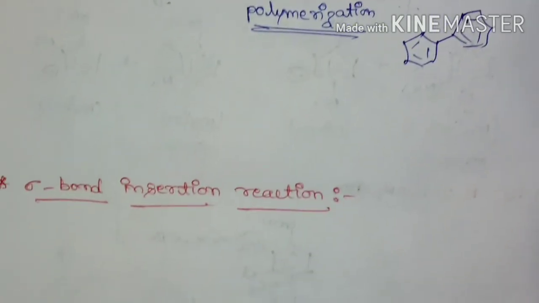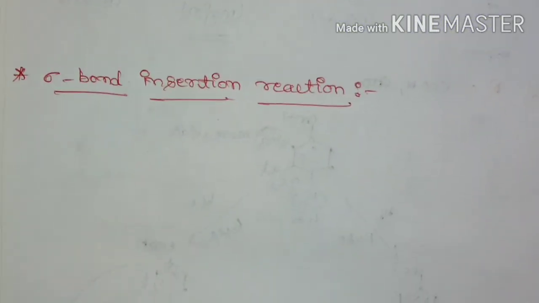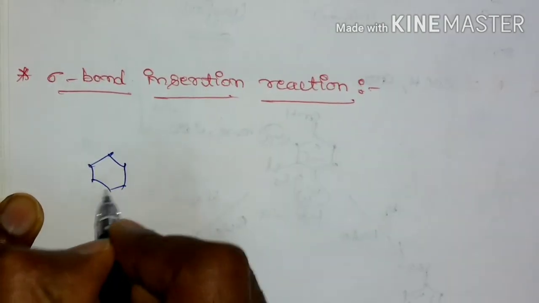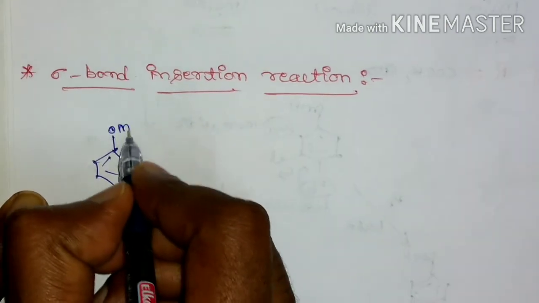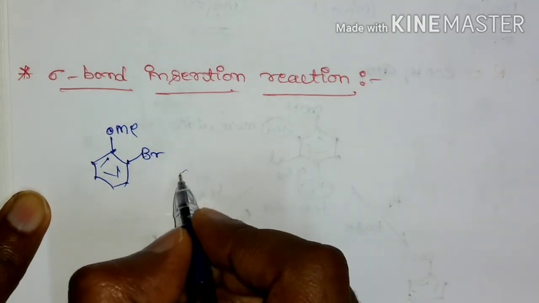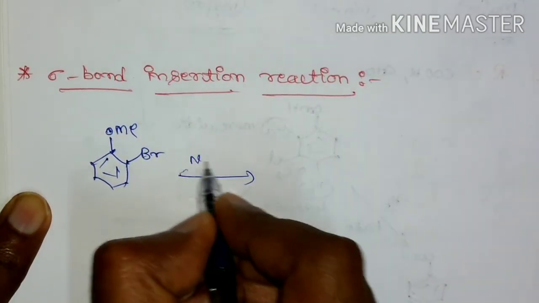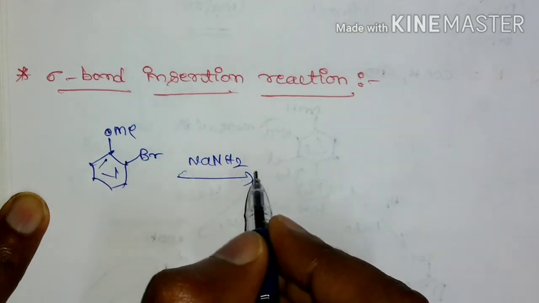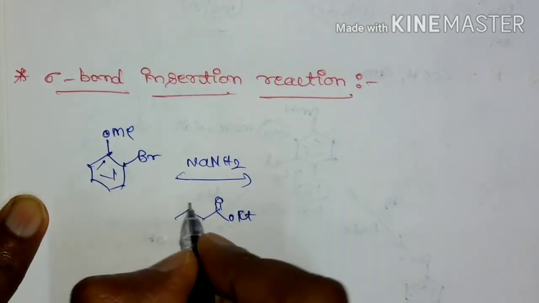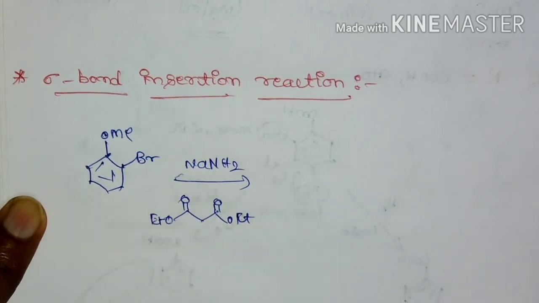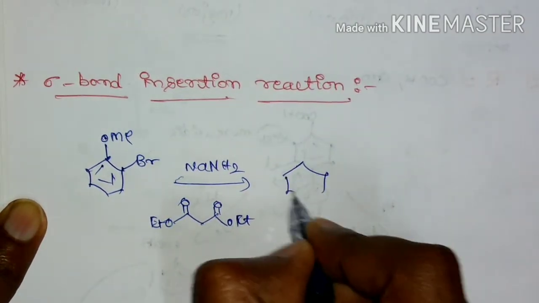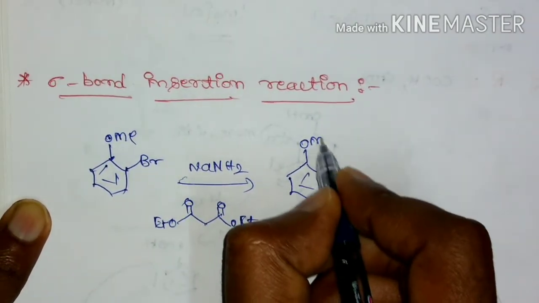So one more important reaction is the sigma bond insertion reaction. For example, how it is going to do sigma bond insertion is, I'm going to take the example of anisole. If it is treated with base sodamide and a dicarbonyl compound, what happens is there will be formation of benzyne.